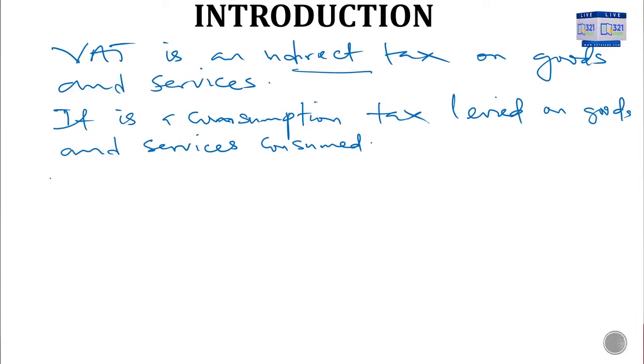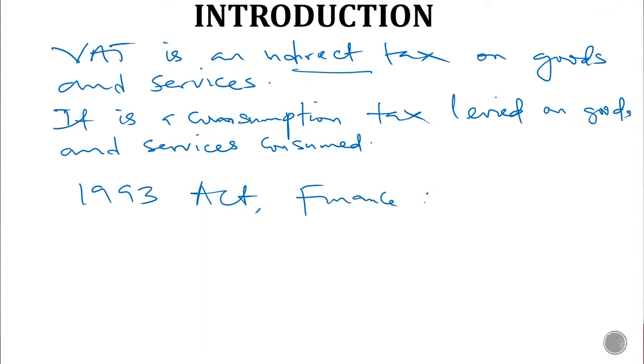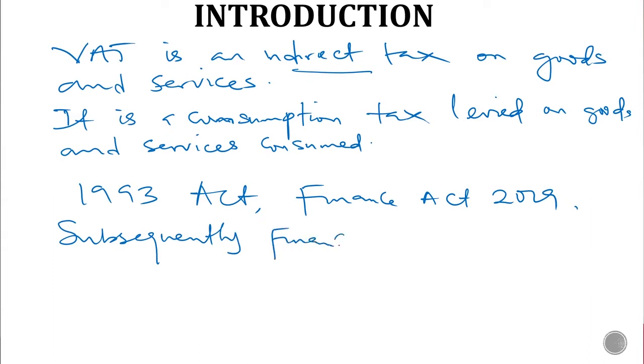Now we have the 1993 Act, and we have the Finance Act 2019, and of course we also have subsequently the Finance Act 2020.